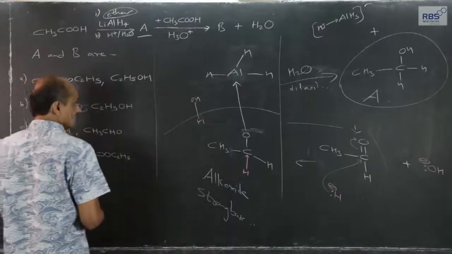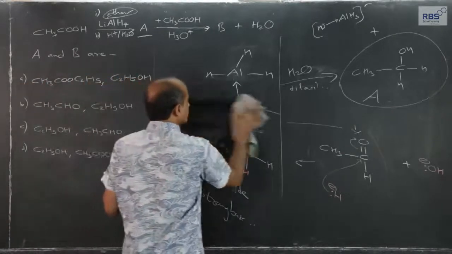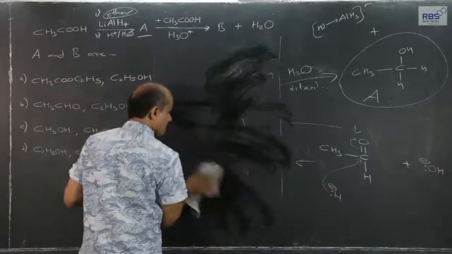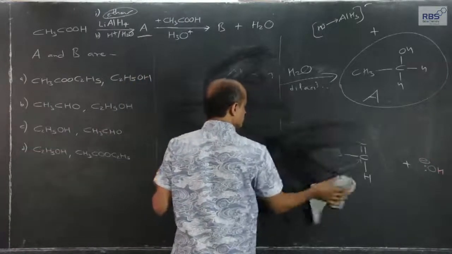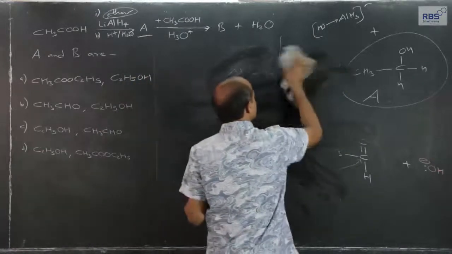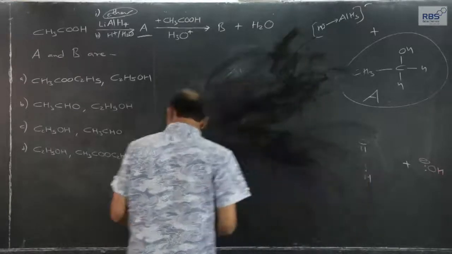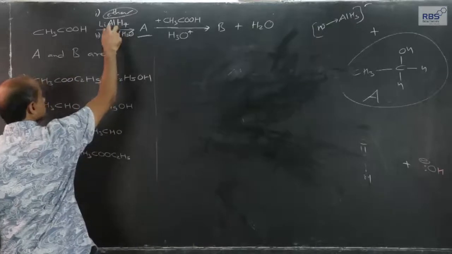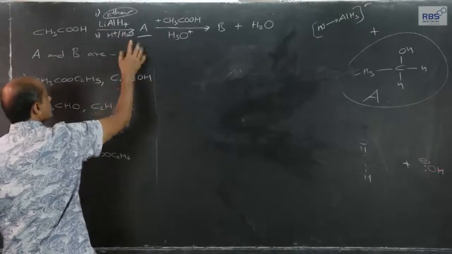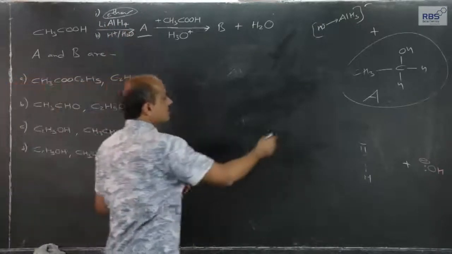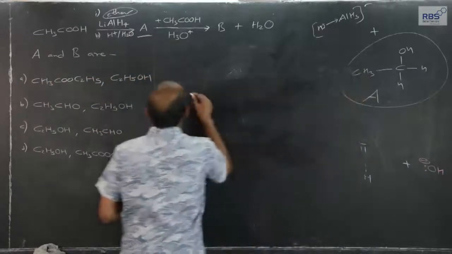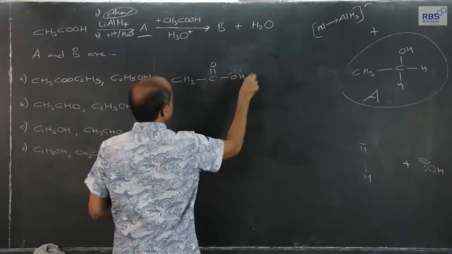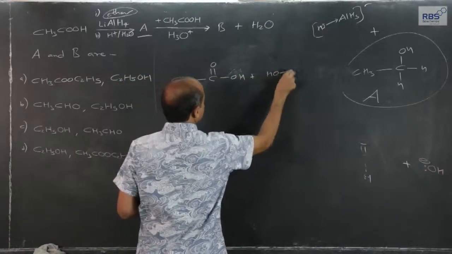I will not waste your time, and therefore, up till now the hydride transfer mechanism was necessary to explain in detail. The first step is hydride transfer in two stages, then hydrolysis. A is ethyl alcohol, and acetic acid with ethyl alcohol